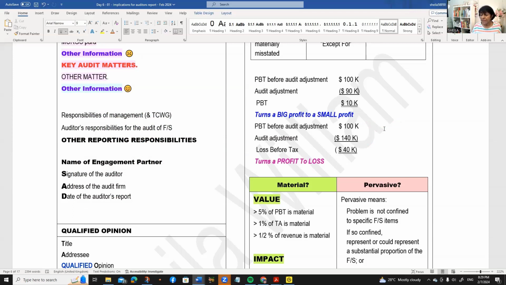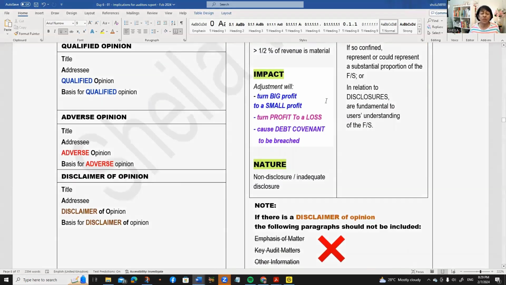So when you have a situation where it turns a big profit to a small profit, or it turns a profit into a loss, it is still considered to be only material by impact only. It is not pervasive. You can also have another example here. If, let's say, the adjustment that we are recommending is going to turn a debt covenant to be breached, then that adjustment would be material.